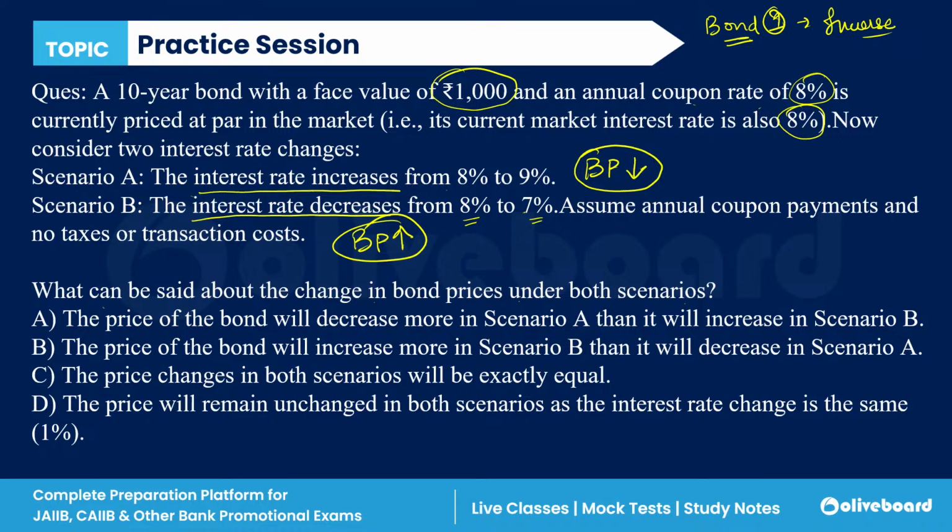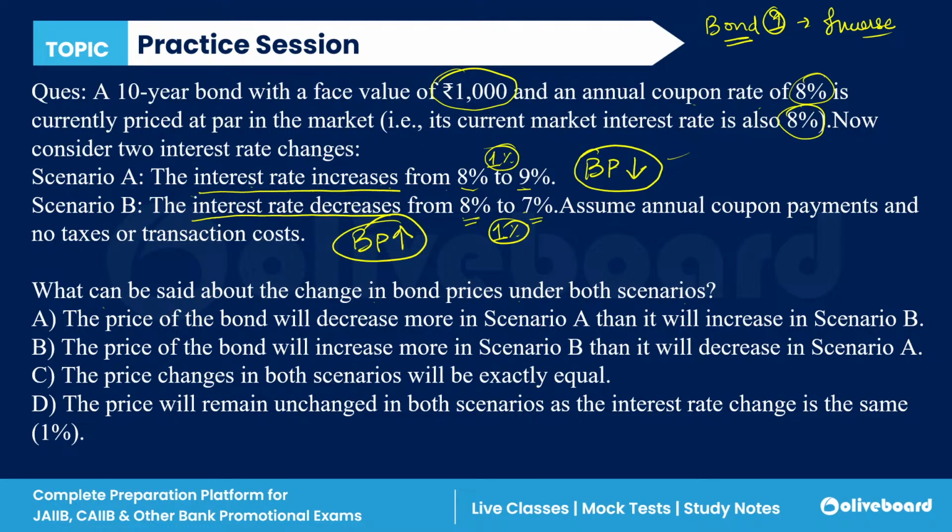Because bond theorem one says there is an inverse relationship between the bond price and the market interest rate, when the market interest rate increases, the bond price will decrease, and when it decreases, the bond price increases. Now see that the proportions are the same. When the interest rate increased from 8 to 9%, the change is 1%. When it decreased from 8 to 7%, again there is a 1% change, so the proportion is the same.